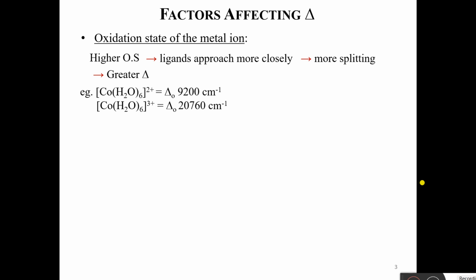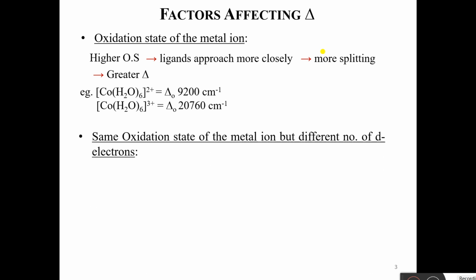You can understand this by the example [Co(H2O)6]2+ and [Co(H2O)6]3+. In this complex, the oxidation state of Co is +2, and in this complex, the oxidation state of Co is +3. The delta O for this complex is 9200 cm⁻¹, and for this complex it is 20700 cm⁻¹, which we already expected because higher oxidation state will lead ligands to approach more closely, and thus more splitting and greater CFSC.